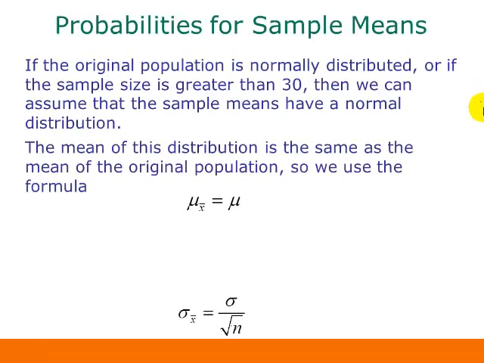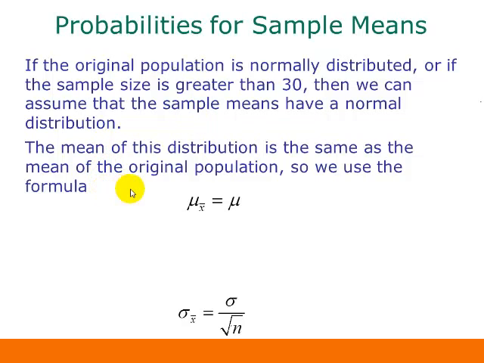And this is going to use the same ideas that we used back in Chapter 7 for finding probabilities when we have a normal distribution. So again, if our original population is normally distributed, or if we have a sample size greater than 30, then we can assume that our sample means have a normal distribution.